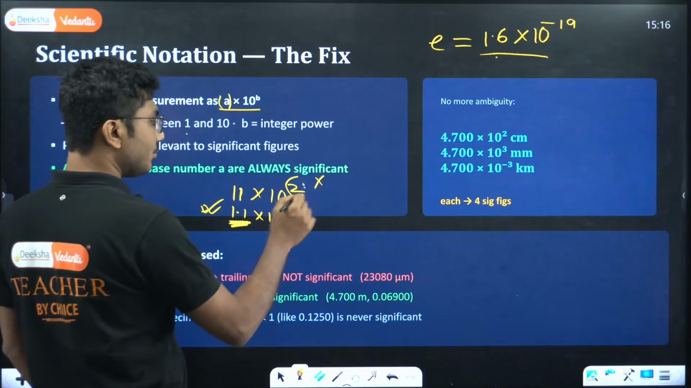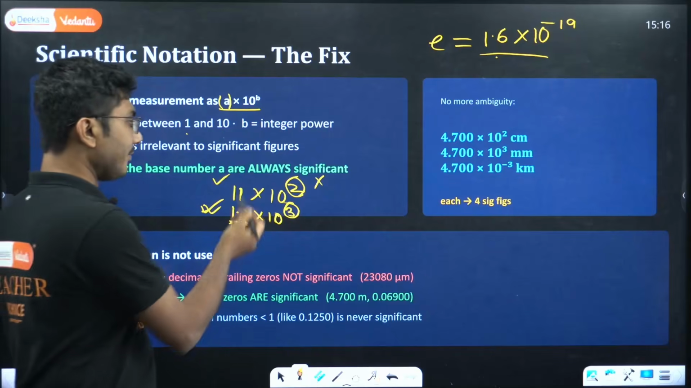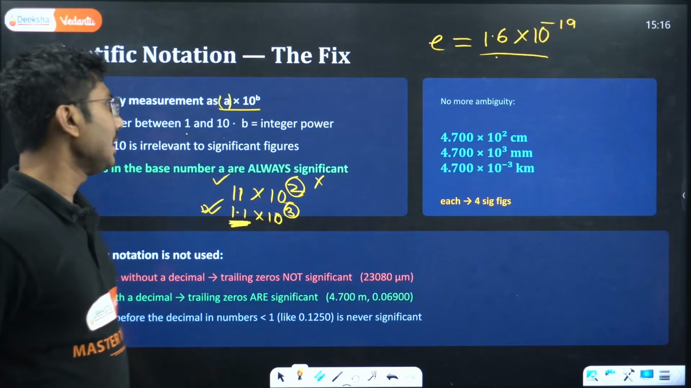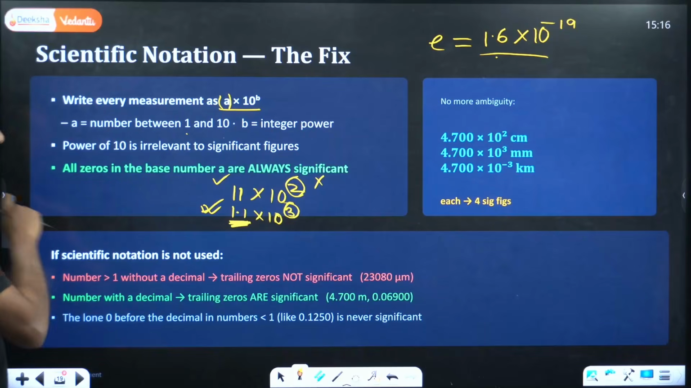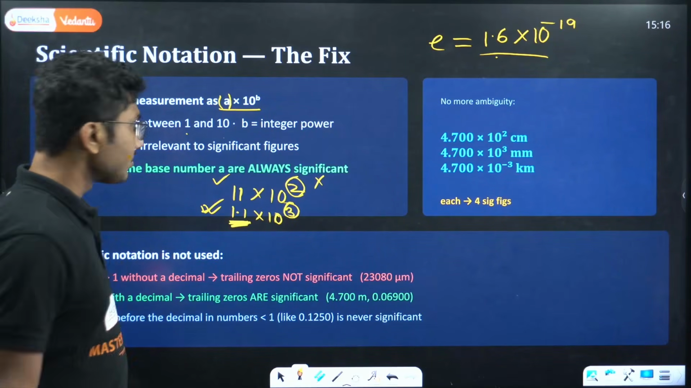So these 2, 3 are not significant. This is significant. This is significant. 11 has 2 digits, 1.1 also has 2 digits, so both are significant numbers. All zeros in the base number are always significant. Okay, so let's see one example.